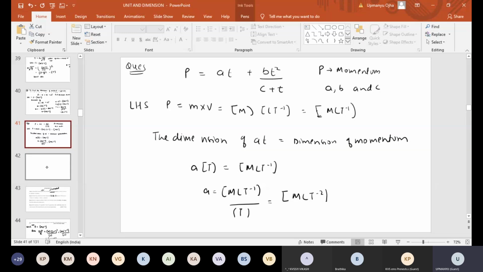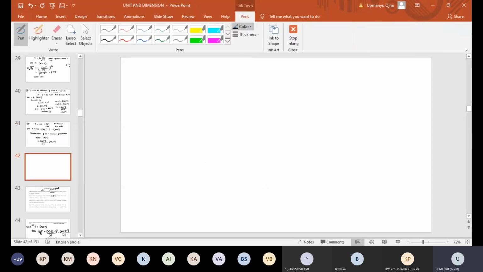Okay, so we can write here the dimension of C should be equal to the dimension of time, dimension of T. Then only we can add C with T. Okay, so dimension of time is M0 L0 T1. So the dimension formula of C we are getting as M0 L0 T1.